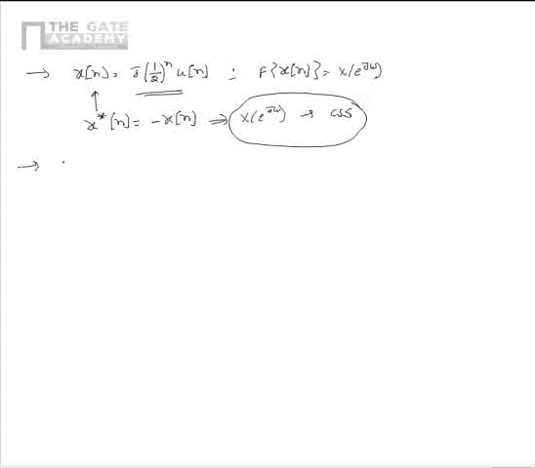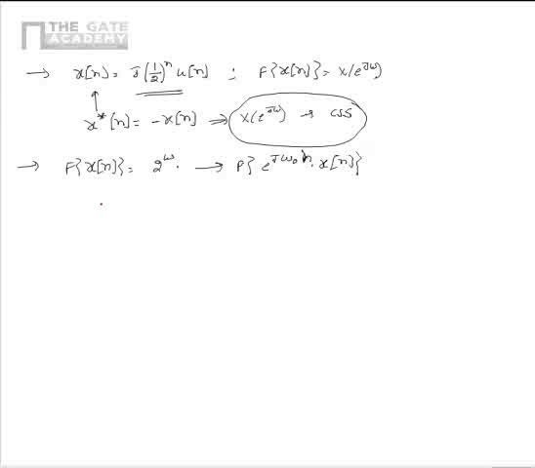Now let us consider another problem related to the same. It's given that the Fourier transform of a signal x[n] is given as 2^ω. Now we have to comment on the Fourier transform of e^(jω0 n) multiplied by x[n].